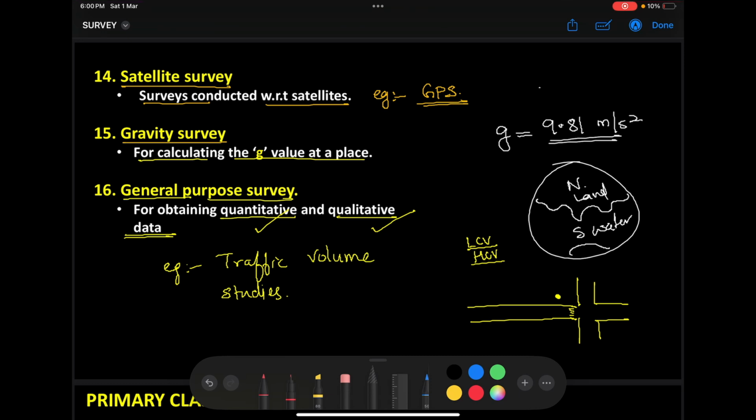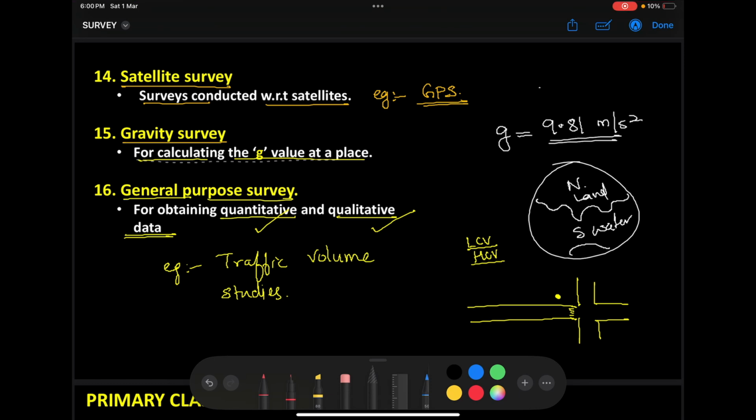This value is not constant, because if you look at the Earth's surface, the northern hemisphere is completed with land, and the southern hemisphere is mostly filled with water bodies. So we have land and water bodies. Land is having one density and water is having other densities. So due to these varying density distributions, gravity value will be different at different locations. If you want to find the exact G value at a place, the survey you do is what we call a gravity survey. Right?